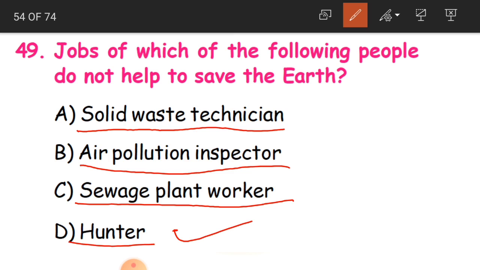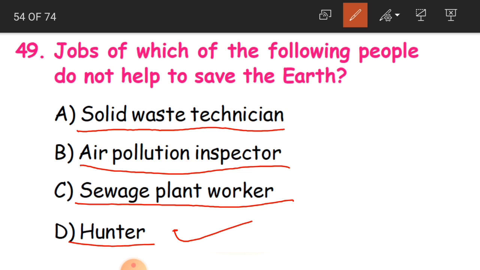So when they are killing the animals, what happens? Animal numbers are going to decrease. So we are causing harm to the animal life, birds or animals. That is how it is not helping to save the earth.